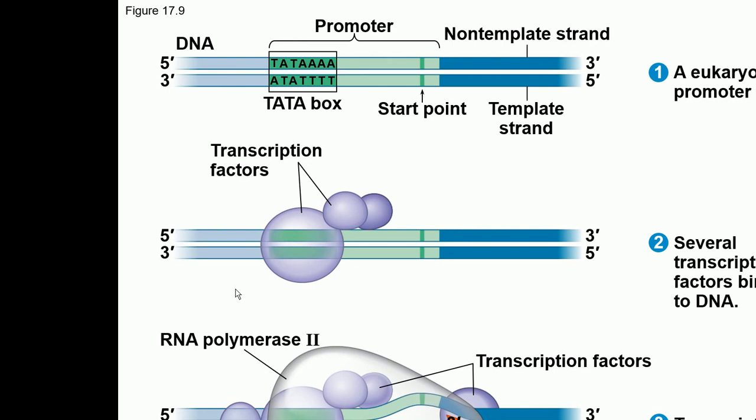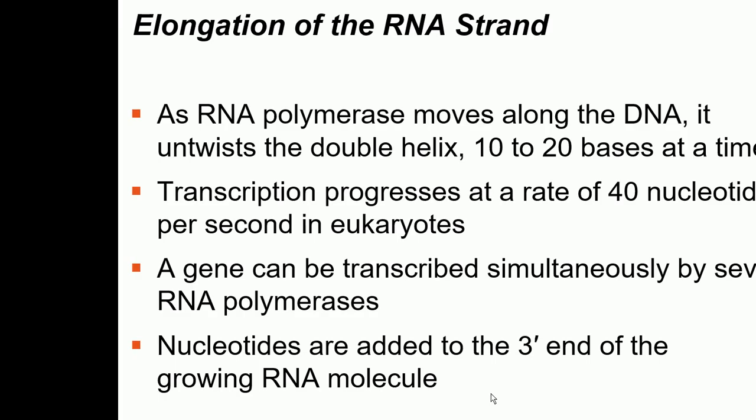So the function of transcription factors, which are proteins, is to help in the binding of the RNA polymerase on the promoter region. This is called the transcription initiation complex. Once the transcription initiation complex is made, then the elongation of the RNA strand takes place.